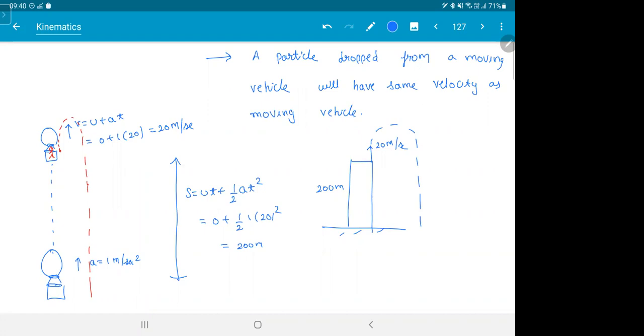Now how to do here? Put it down till here. I'll show you the calculations on the next page. So here, what is the displacement? Displacement is minus 200. Velocity plus 20. Acceleration minus g. We have to find time. So we use the equation s is equal to ut plus half at square.